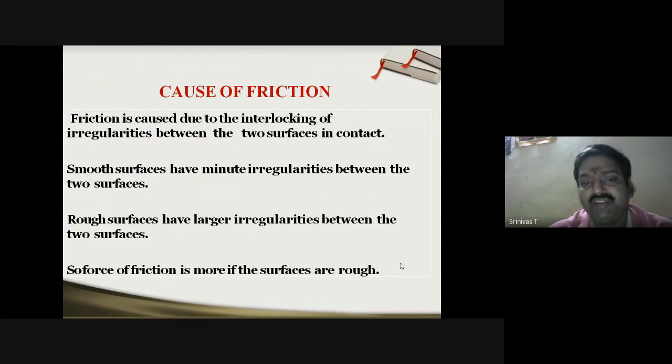Smooth surfaces have minute irregularities, and rough surfaces have large irregularities. Obviously, the force of friction is more in the case of rough surfaces. So let me re-emphasize, friction is basically caused due to the interlocking of irregularities.